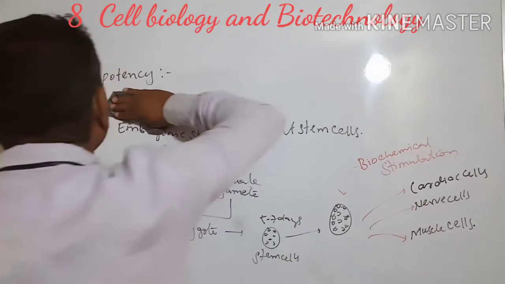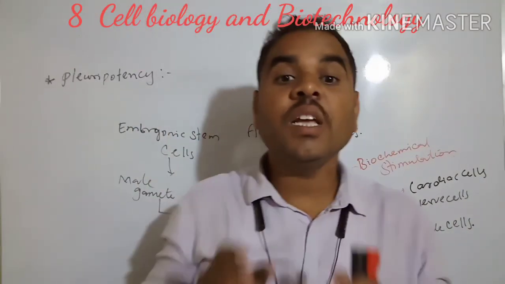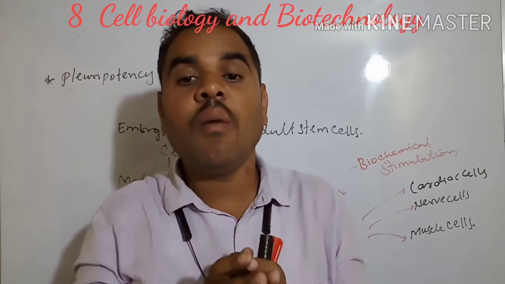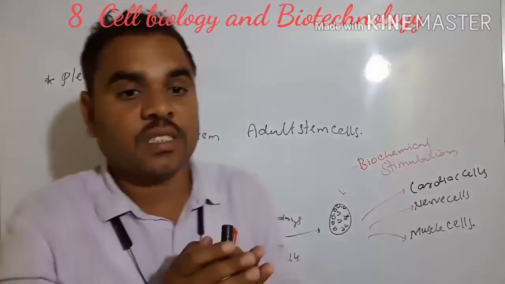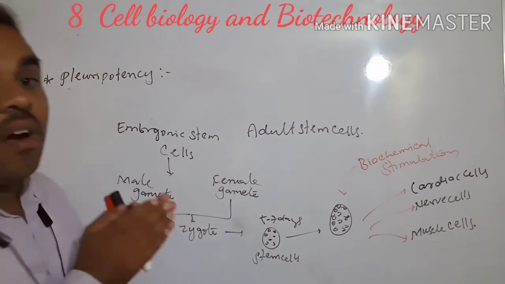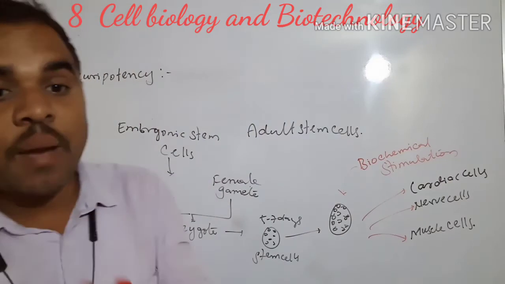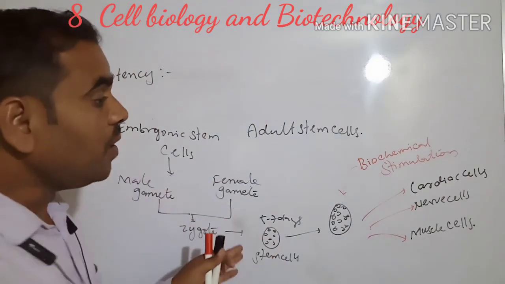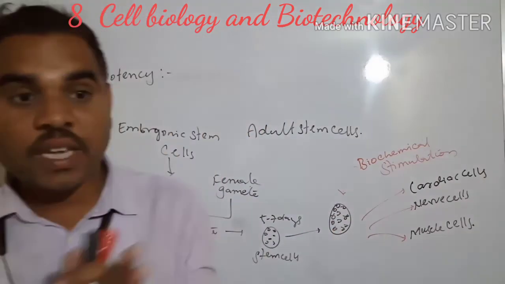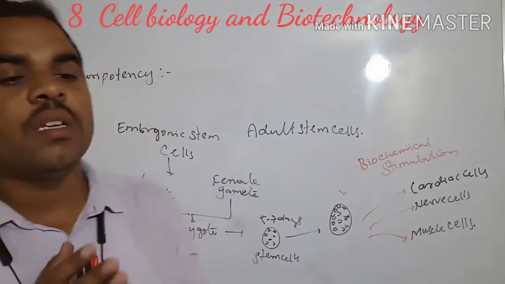See here, pluripotency. What is pluripotency? Stem cells are the primary type of undifferentiated cells, with the ability to multiply themselves, and they produce all types of human cells.